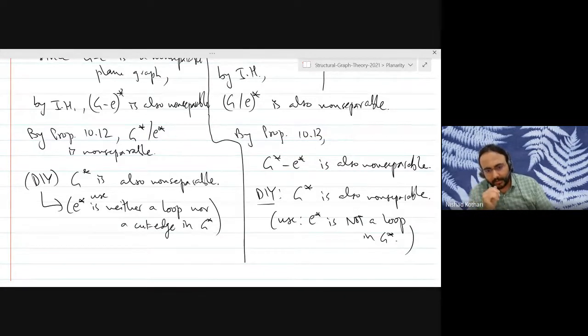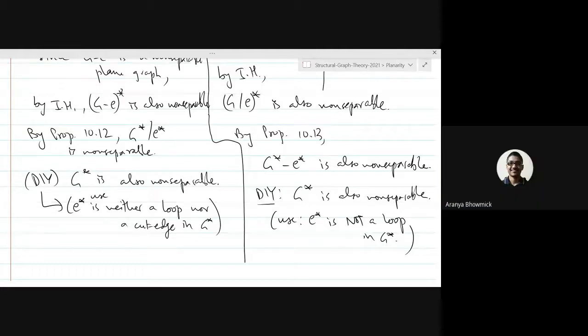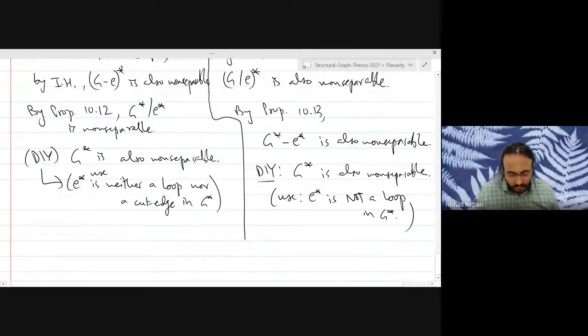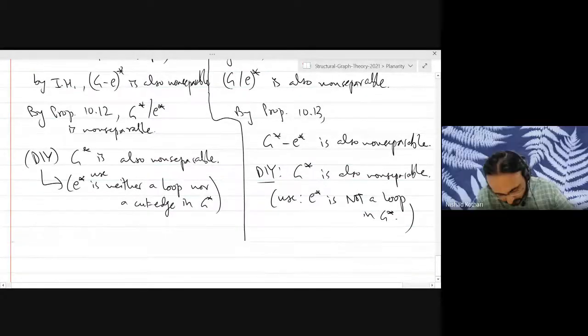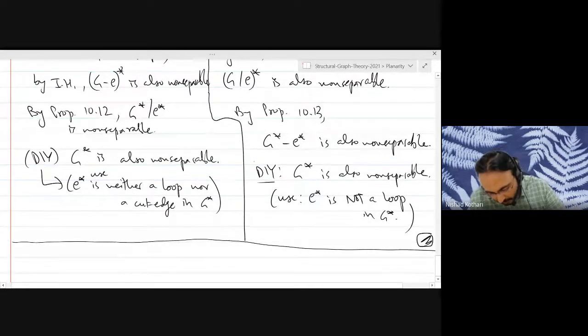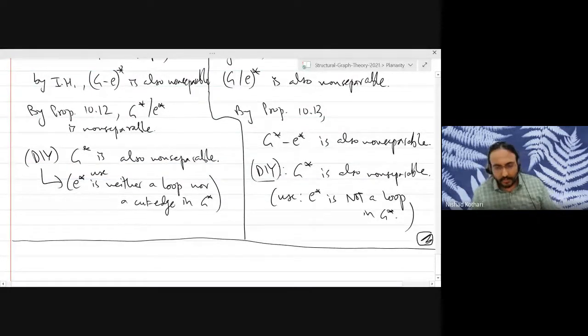But you just have to check. For example, in non-separable graphs, you can't have loops except for a single vertex with a loop. But in a two-connected graph, you can have loops. So you have to be careful about those subtleties. But there is no crime in thinking about them as similar classes of graphs. Okay. So that is the end of the proof. There are a few do-it-yourself things here, but they are not too difficult, and I will put them on Piazza more formally.